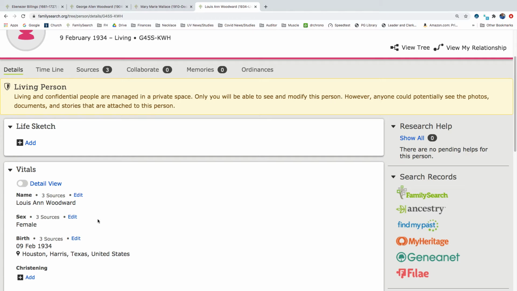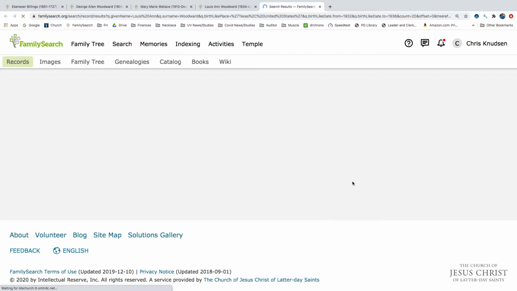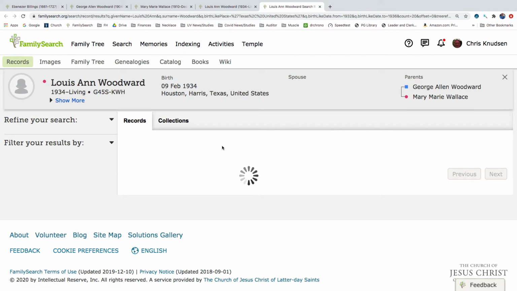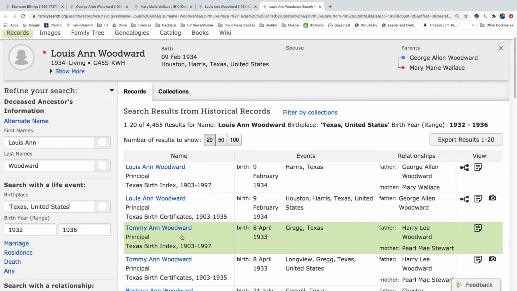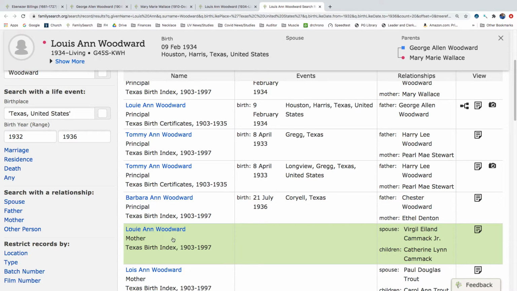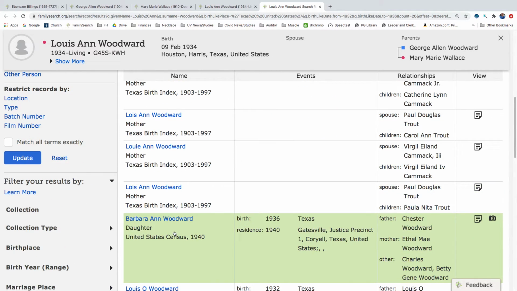Okay, so let's see if we can find her in a census record. So we have Luann Woodward, birth record, birth certificate, birth index. Barbara Ann Woodward.